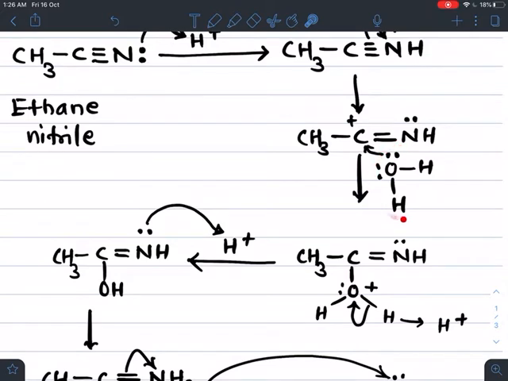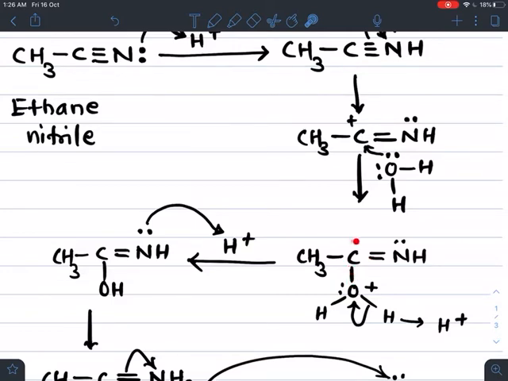The water molecule present in this reaction bonds to C plus by using a pair of electrons on oxygen. After bonding with this carbon, this oxygen carries a positive charge and this carbon completes its 4 valency.